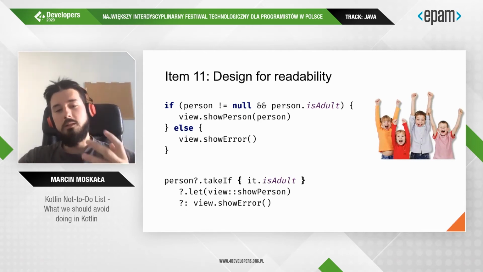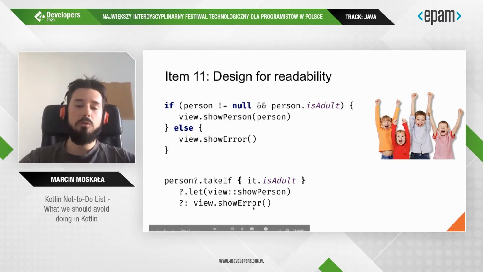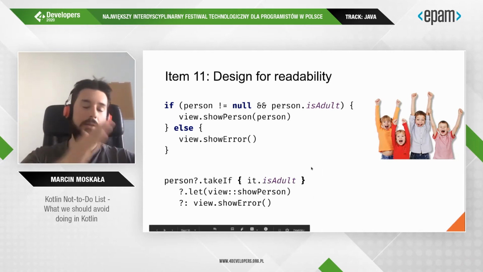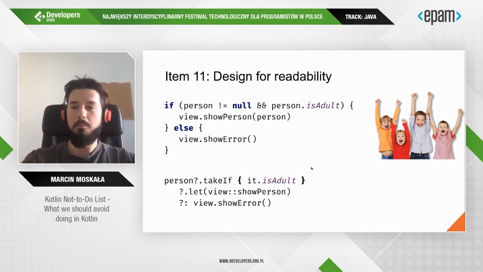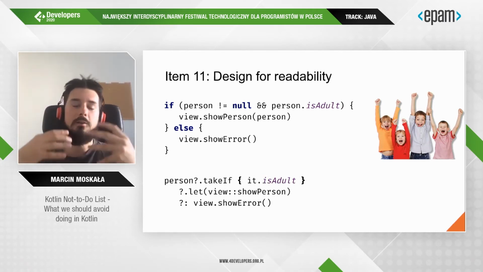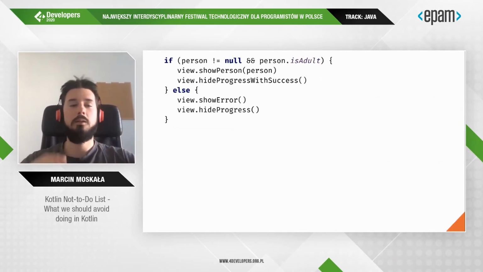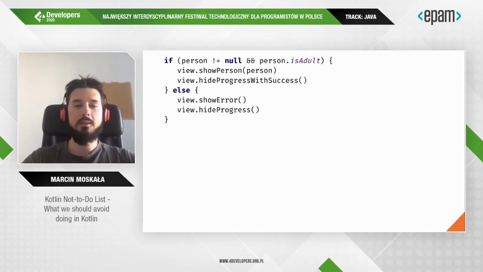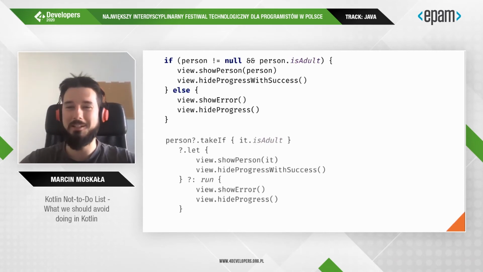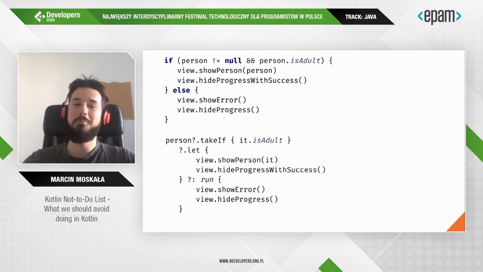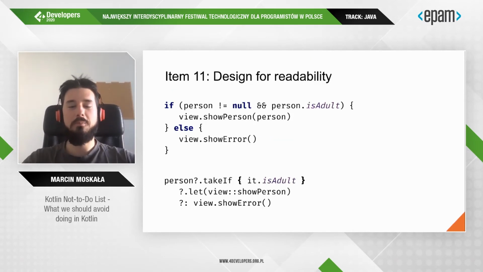But I believe it's also much better for us. So if I would need to read the second code, I would read it slowly, line by line. The first one, bam, I see and I understand it. If you need to change the code, the first one, trivial. You can just add something to each branch. It's not a problem. In the second case, well, you need to refactor first, and what you have in the end is not better, it's even worse than what you had in the beginning. And finally, those two code snippets do not actually behave exactly the same way.